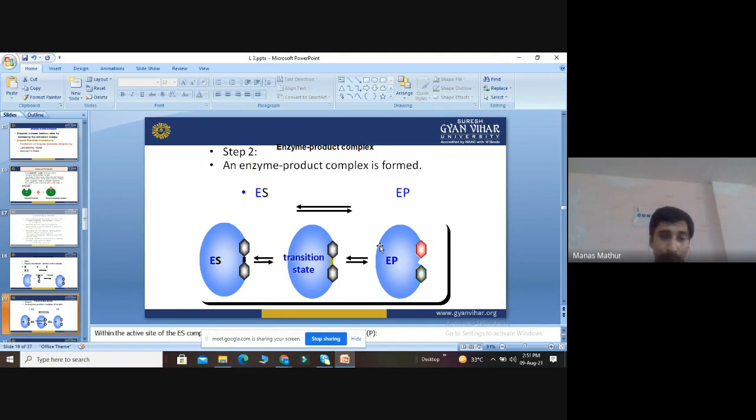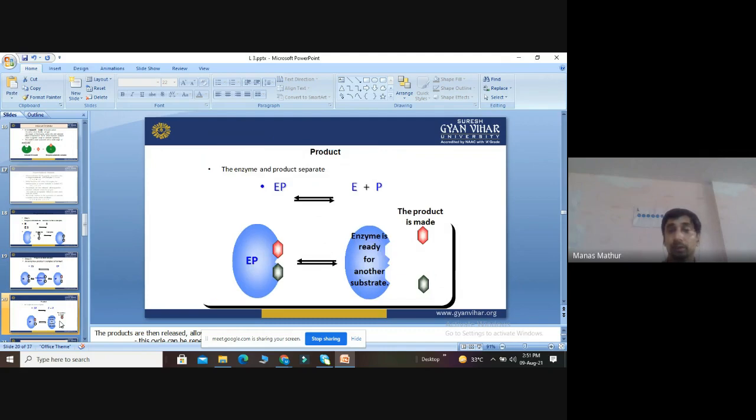They are called the enzyme product complex. Then EP finally forms E plus P. The enzyme is ready for another round once the product is out. After that, what will happen? Another substrate will come. Again, they will form E plus S. They will form ES, and then from ES again they will convert into the product. So this cycle keeps on repeating.